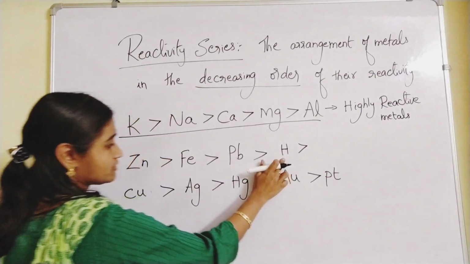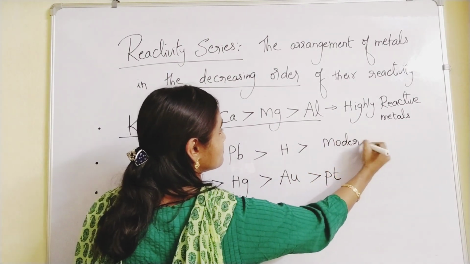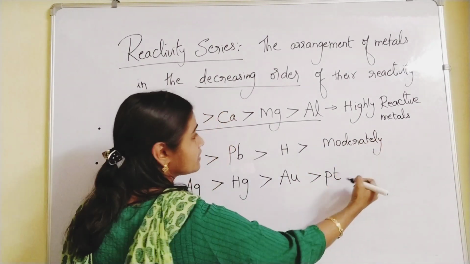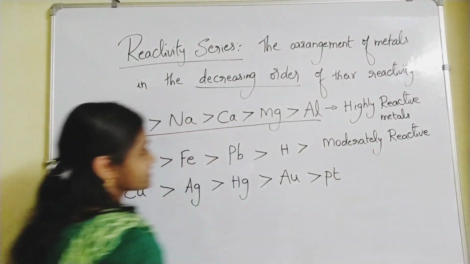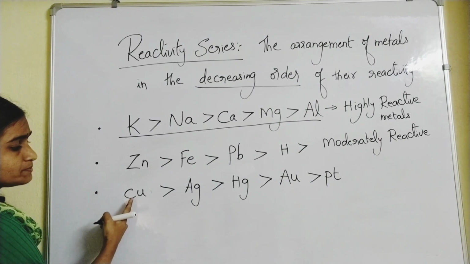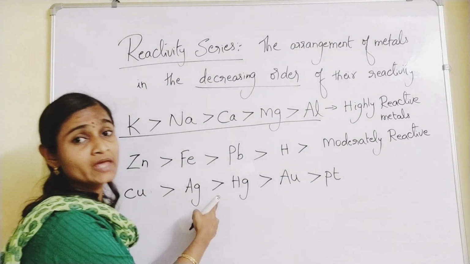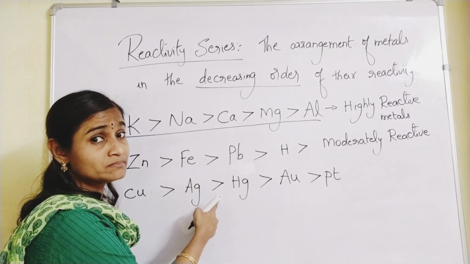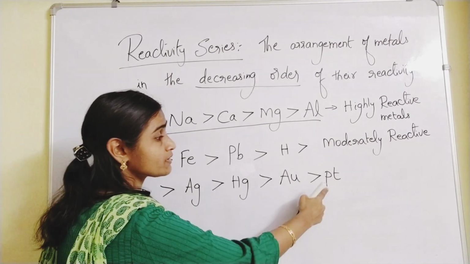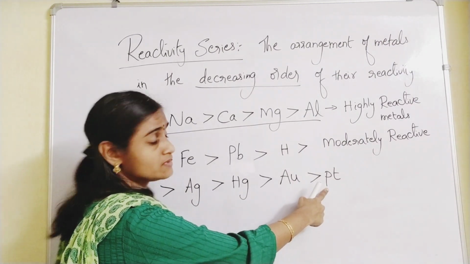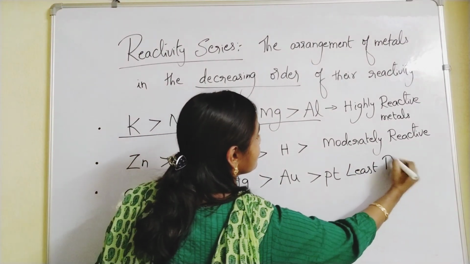These are moderately reactive metals. And then comes some noble metals like copper, silver, and Hg stands for mercury, hydrargyrum, Au, aurum, gold, Pt, platinum. These are the least reactive metals.